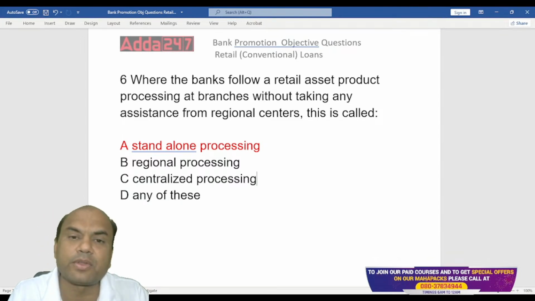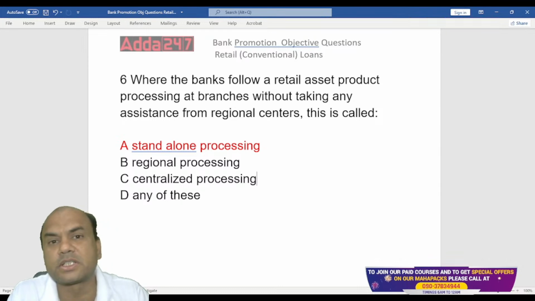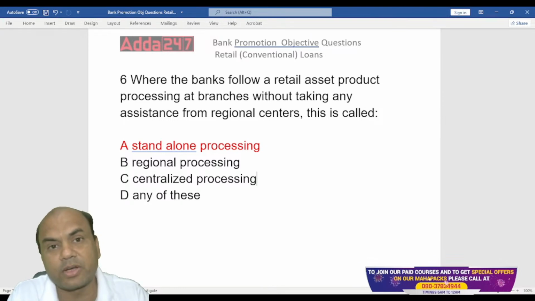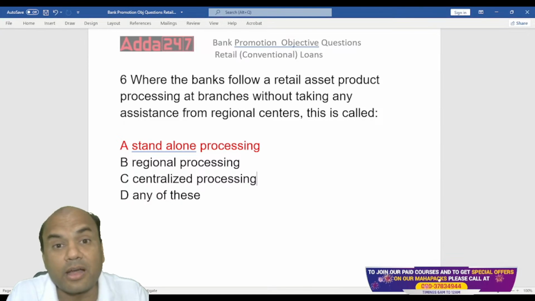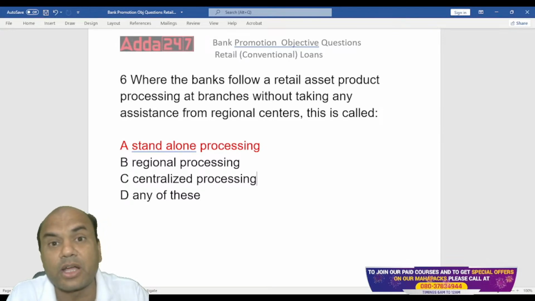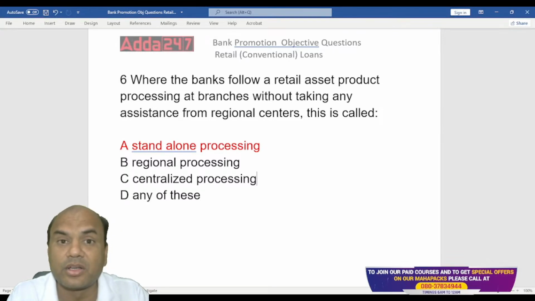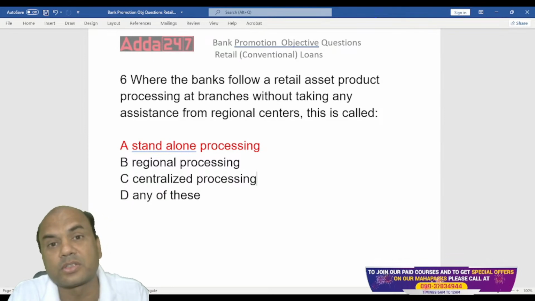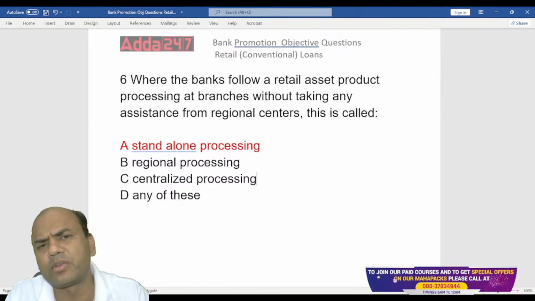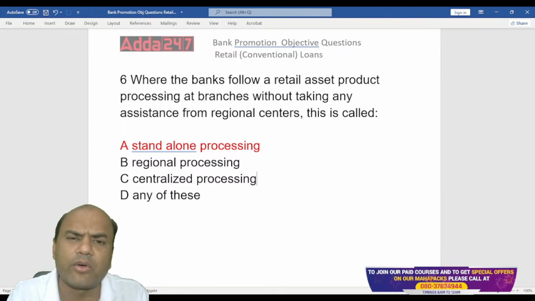So every branch will have its own capability of processing it. It will have its own time scale as such. Whereas in CPU, whenever it's a central processing unit, how many loans are processed per day? 100. When I was in one of the foreign banks, we used to process almost 200 retail loans every day. Imagine, 200. Some banks go to 500 also. So that is the economies of scale.